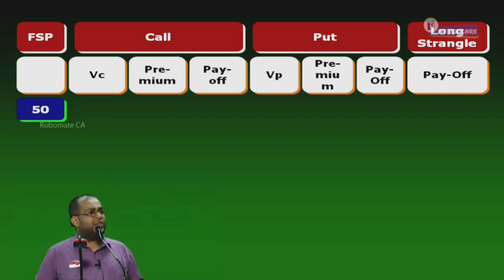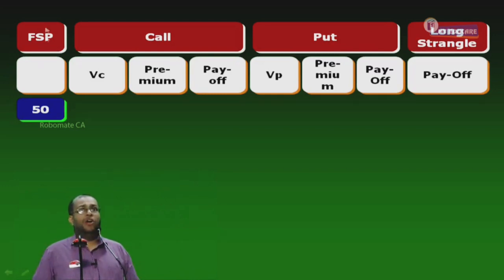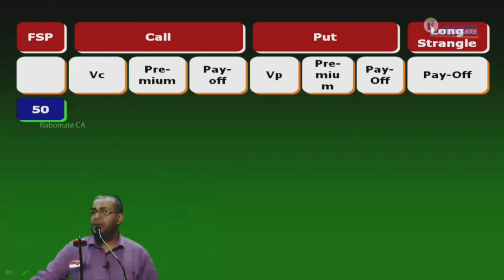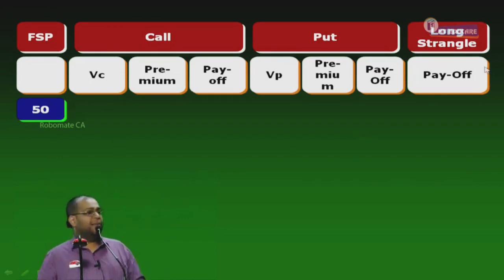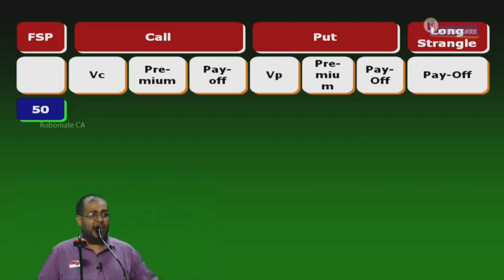You will exercise only when the FSP crosses 100. Till FSP 100, the value of the call is 0. Now, put option, strike price is 90. I will exercise as long as FSP is less than 90. Once it crosses 90, it becomes 0. Right or not?